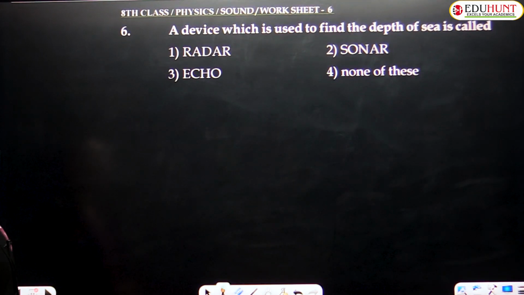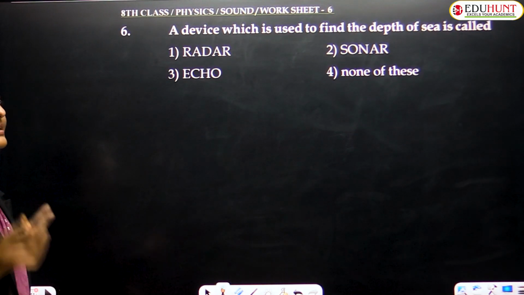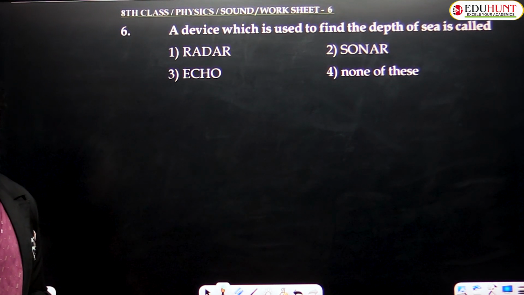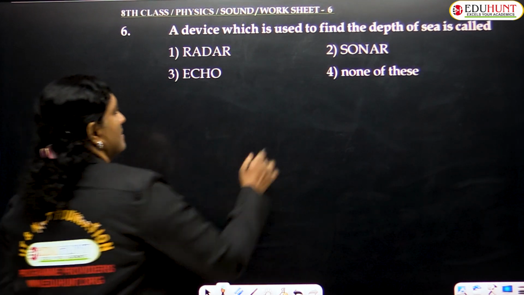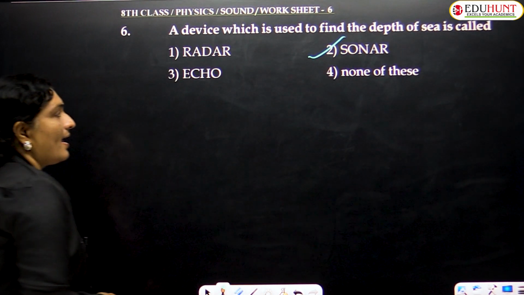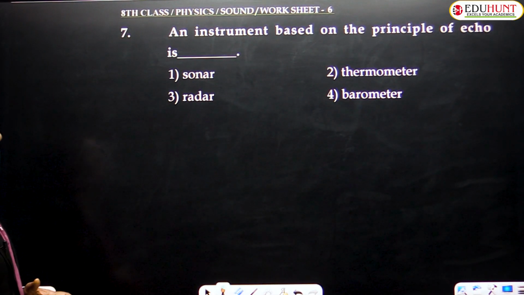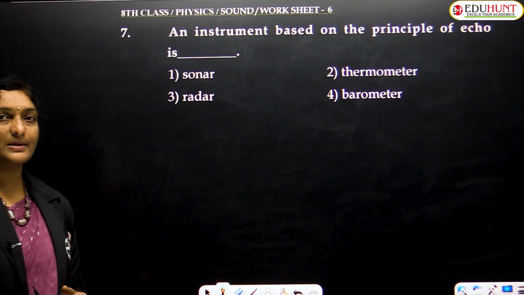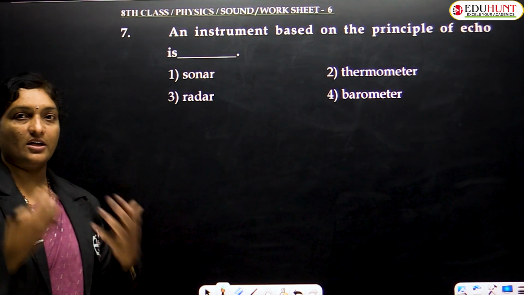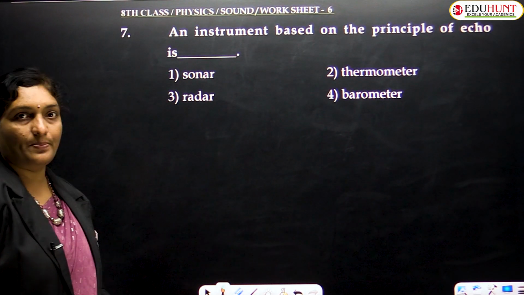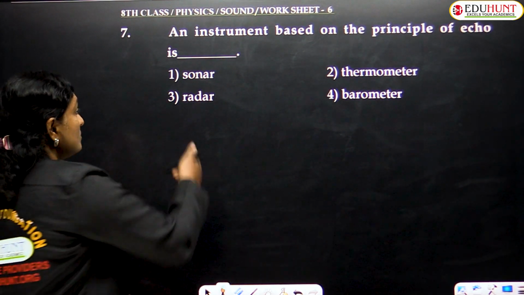And now the next question, a device which is used to find the depth of the sea. So what instrument is used to measure the depth of the sea? Of course, sonar. So sound, navigation and ranging. And now the next question, an instrument based on the principle of echo. What instrument is based on the principle of echo? Reflection of the sound itself is nothing but echo. And the instrument that works on the principle of echo is nothing but your sonar.